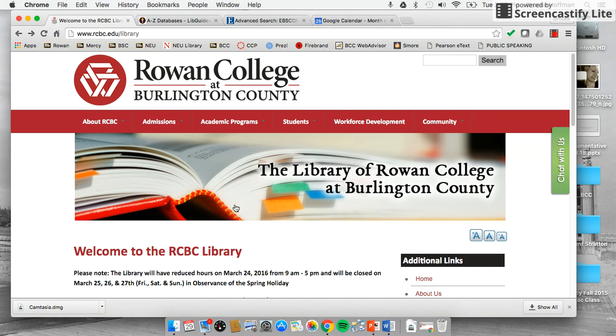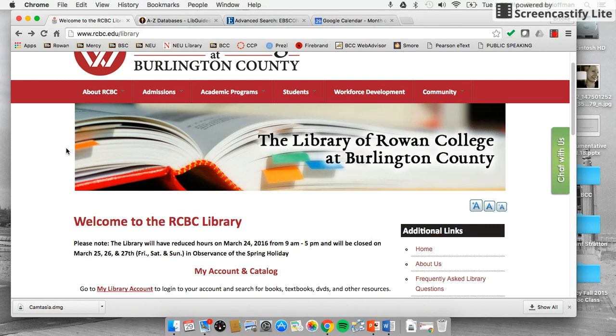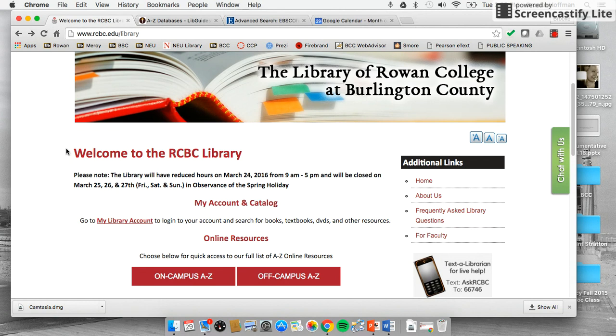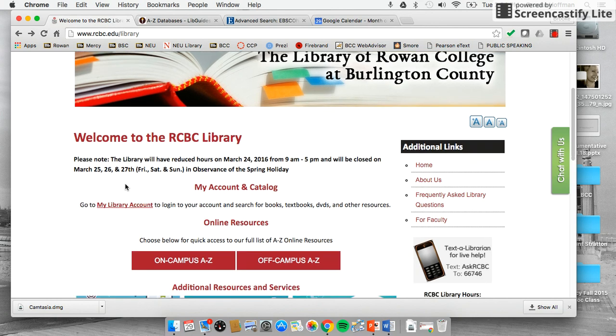So first thing you want to do is go to rcbc.edu/library, go to the library website. Some of you may already be familiar with the website, but for those of you who haven't used research through the website, one, you're paying for it, so you might as well use it. But secondly, using the online databases really cuts out all the weeding of what is a good source. If it's through the school, it's probably a good source. You don't have to do as much legwork to find out if it's a credible author, if it's a credible website, if it's a quality academic appropriate source. So I would recommend just going straight to the library and using our resources.